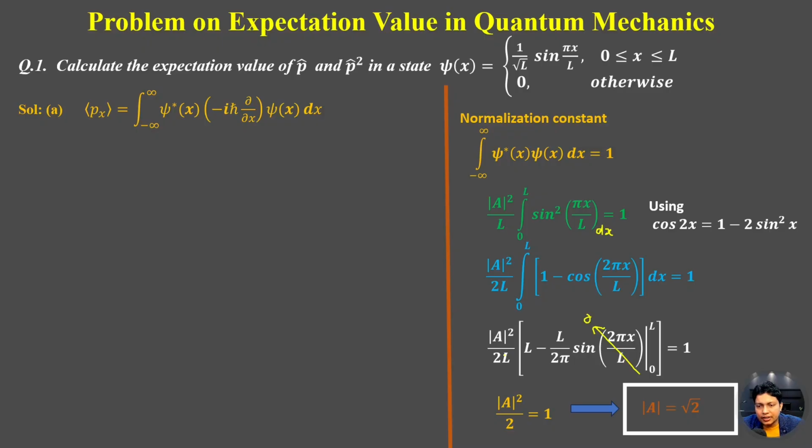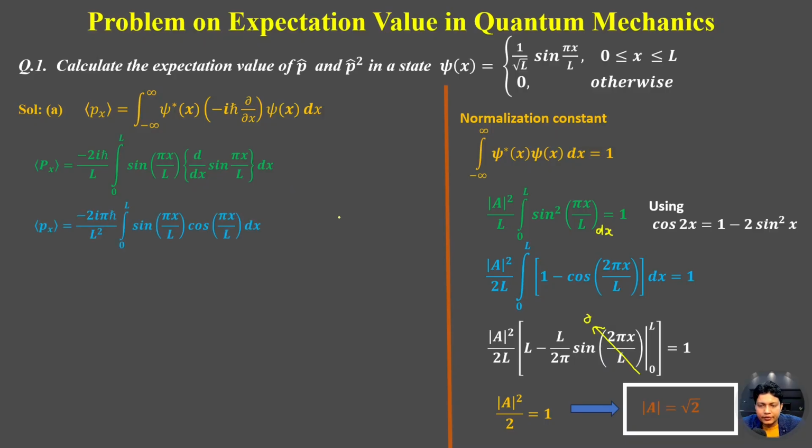Now let's try to solve the expectation value of px. So this will be minus 2i h cut by L, integrating over 0 to L, sine pi x by L, d by dx, sine pi x by L. This bracket is very important because this differentiation acts only on the wave function side. So let's try to solve this.